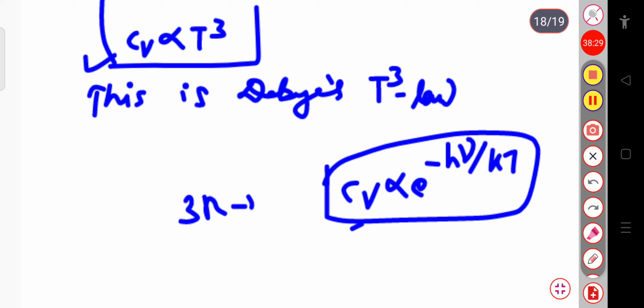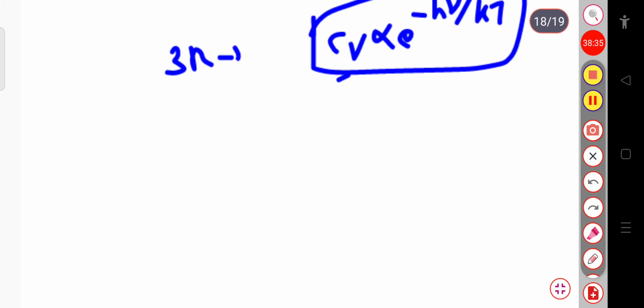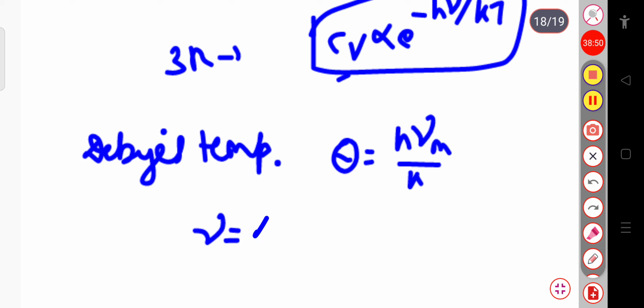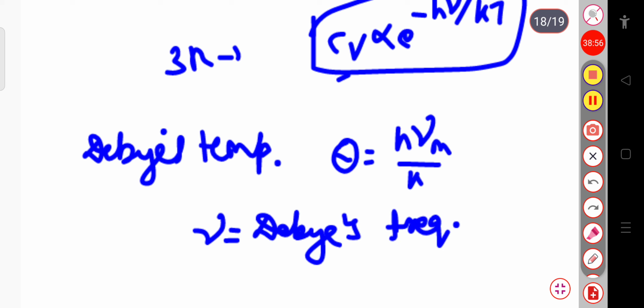And in the case of Debye, we can write the Debye temperature theta equal to h nu m by k, where nu m is the Debye frequency, h is Planck's constant and k is the Boltzmann constant.